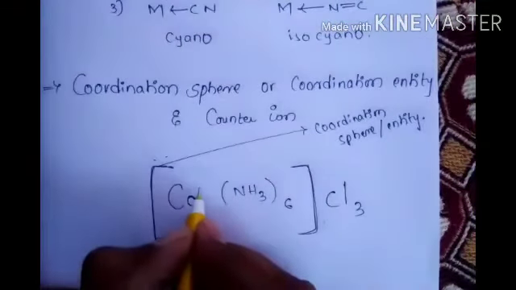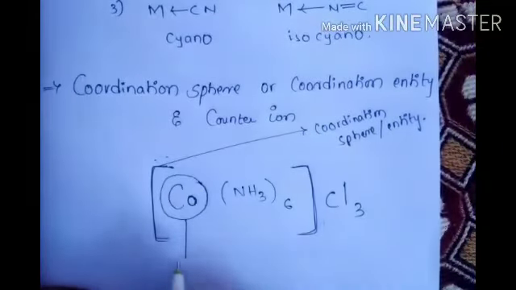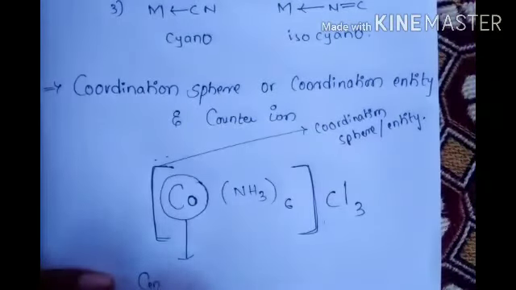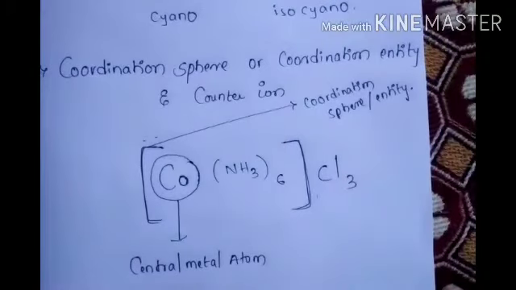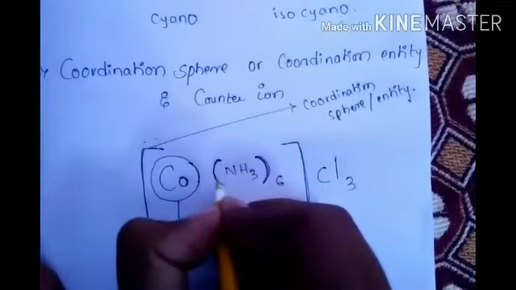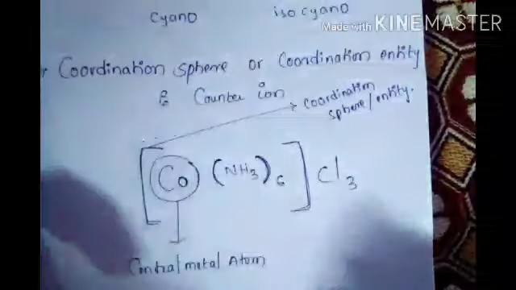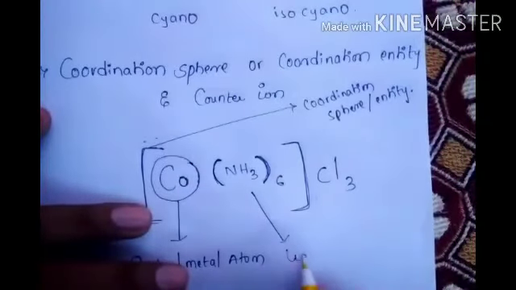Next, what is cobalt? This is the central metal atom. Co is the central metal atom. Next, inside the bracket, those are called ligands.